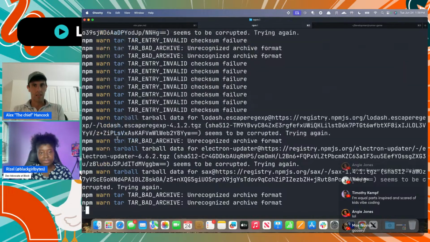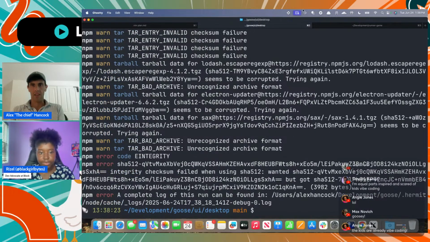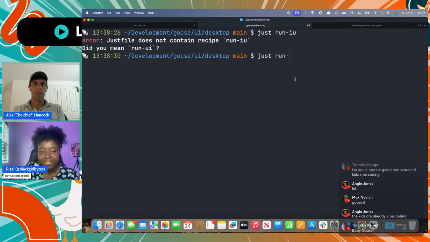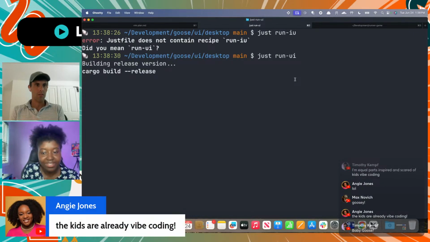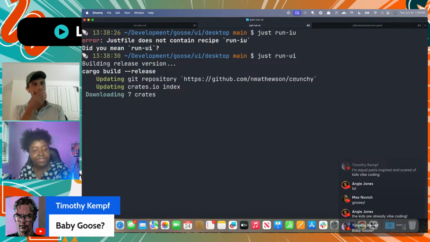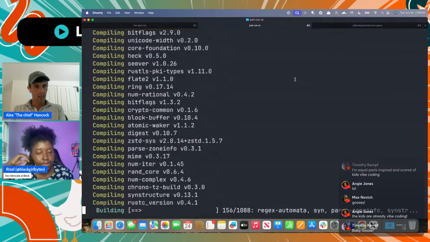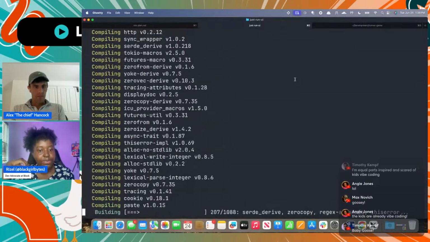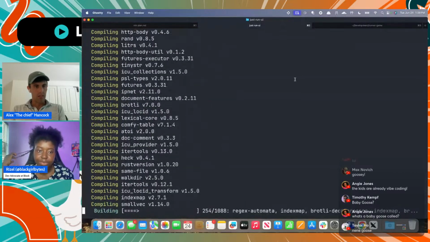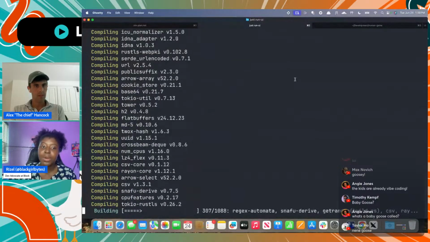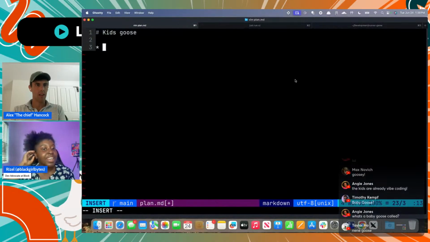The first thing I'm gonna do is just get my Goose running. Just do basic stuff in the Goose code base to get updates pulled in and everything so I can run the UI locally. It's been a couple days since I've done this, so I'm gonna pull in some updates. No worries. How are you thinking? Yeah, and while I'm waiting for that, I'll start working on a plan.